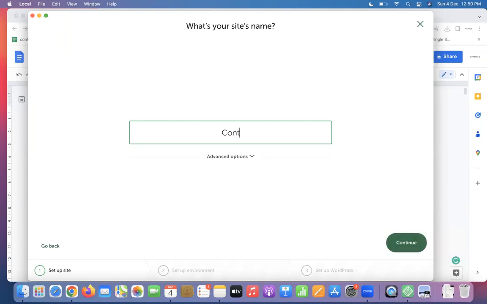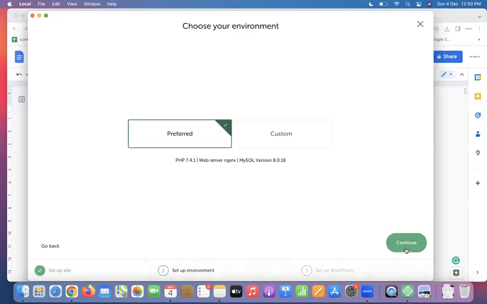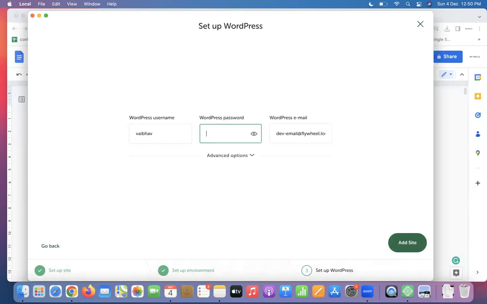So I'll create one website name, content system.com. Username webhub at123 as the username, password. Once you are setting up your own account with hosting companies, they will also be asking you to write your username, write your password, and write your email ID. So do that. In my case, they're asking me to do this.